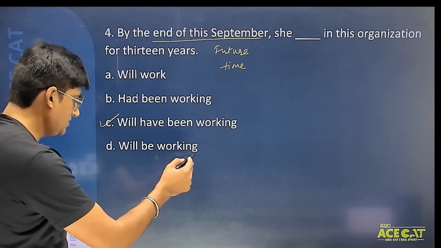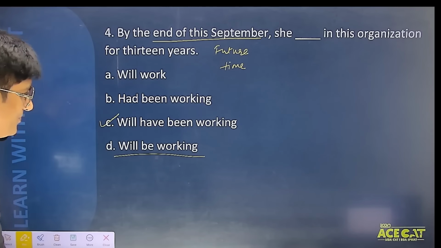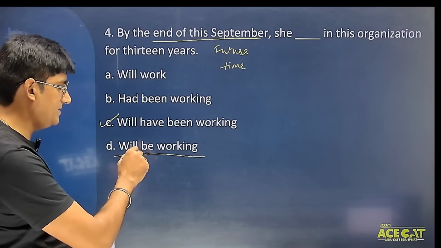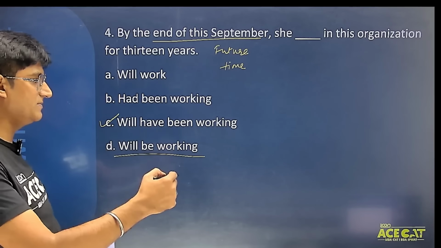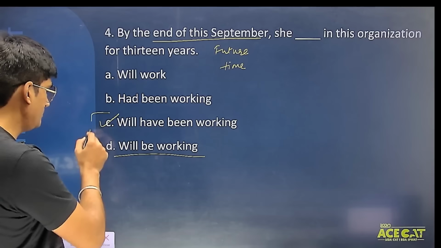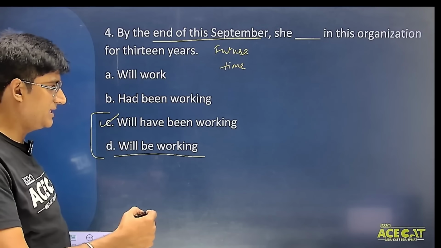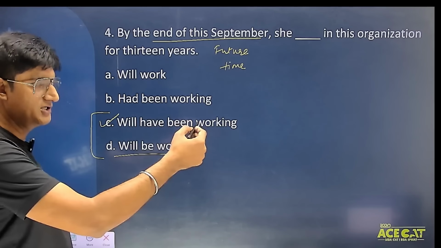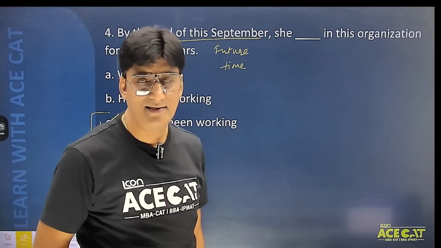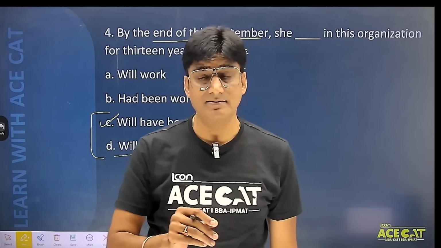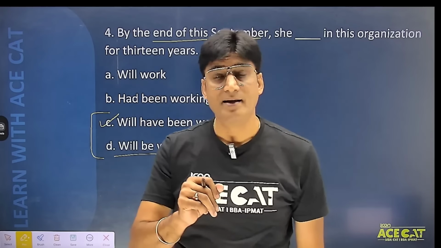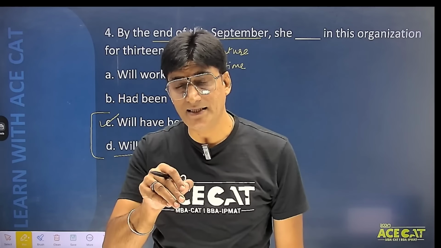हो सकता है कुछ बच्चों का आंसर will be working हो, but try to understand. If I take will be working, this becomes future continuous tense. You people will have to understand the difference between future continuous and future perfect continuous. चलो मैं बता ही देता हूँ. Future continuous. जैसे for example, if I ask a question, what will you be doing at 6 p.m.